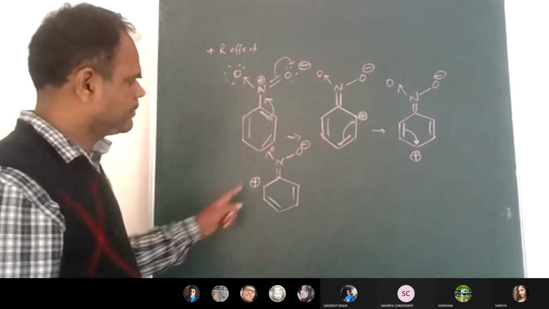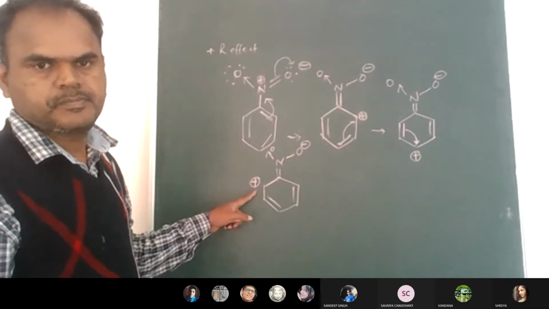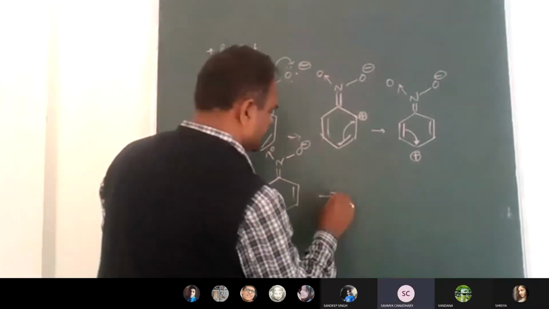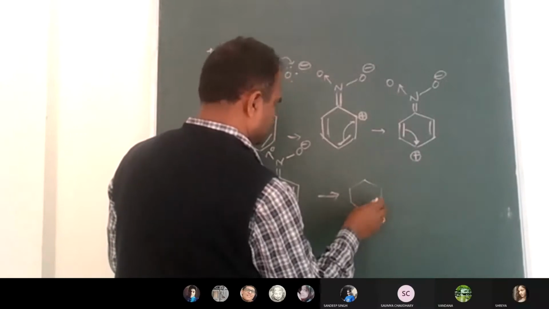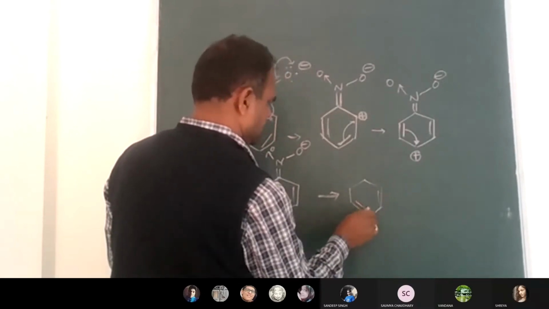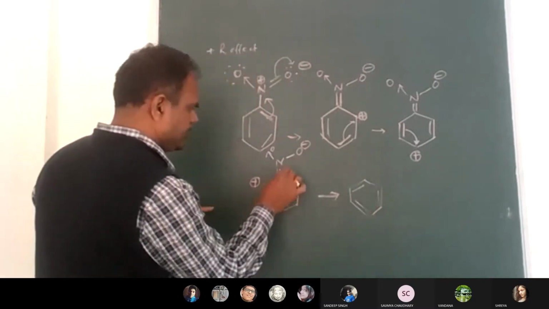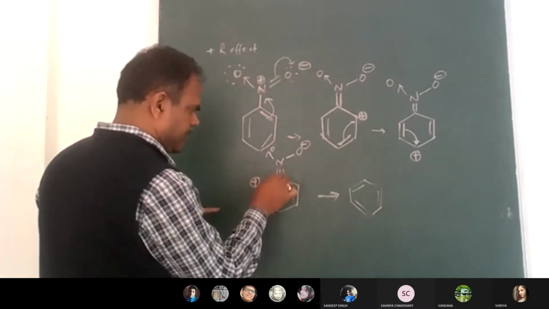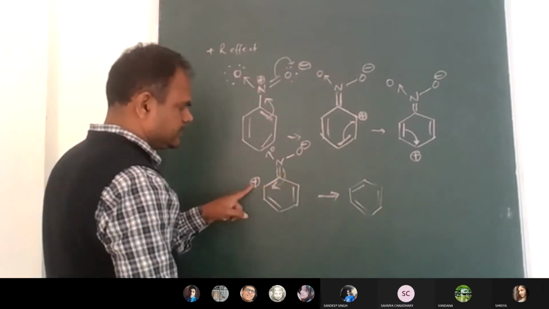Does everyone understand? Next. This pi bond will come inside the ring to cancel this positive charge.